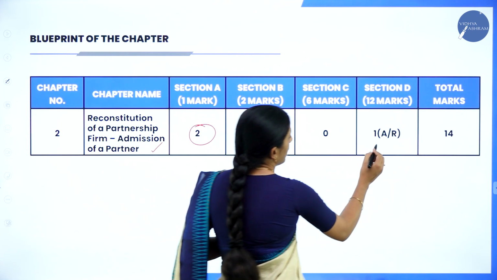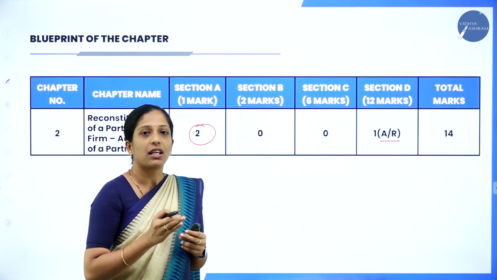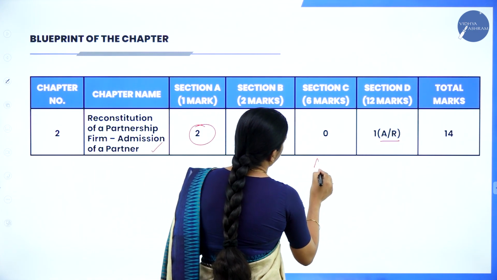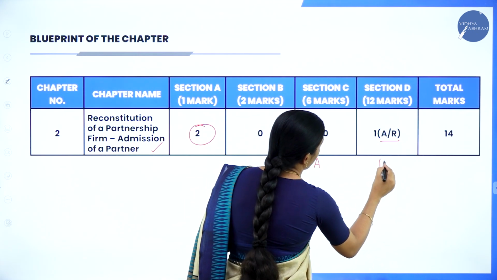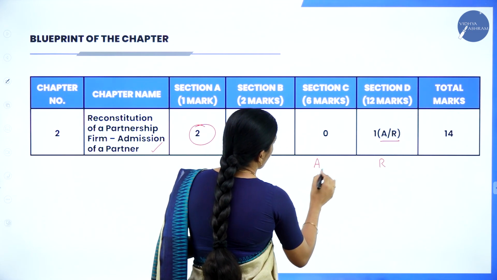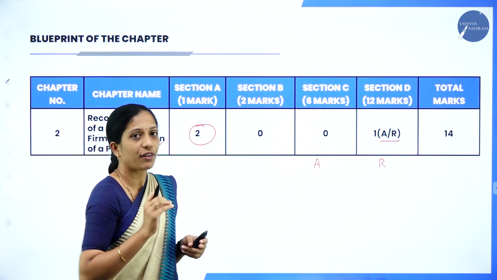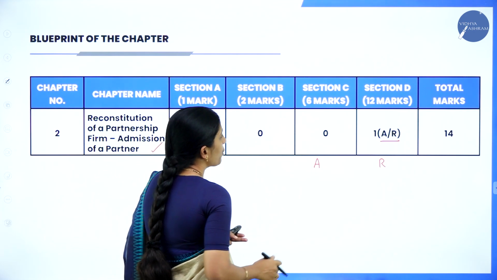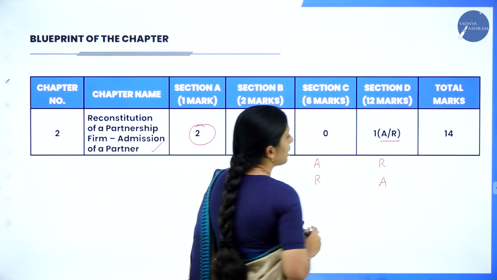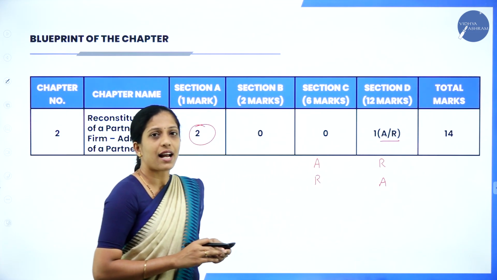Here I have written A or R, which means that this 12 marks, as usual every year, you will be having an alternative. If they ask 6 marks from admission, then you will get a question of 12 marks from retirement. In the same way, suppose you get a 6 marks question from retirement, then you will get a 12 marks question from admission. So I have written A or R, which means that your 12 marks is an alternative.